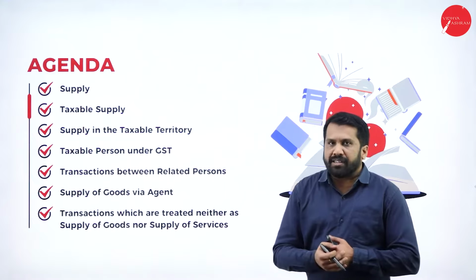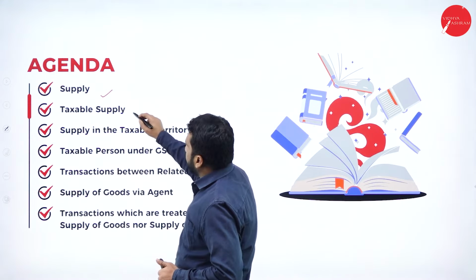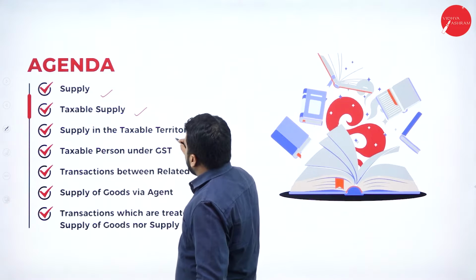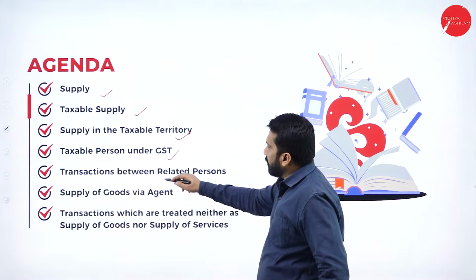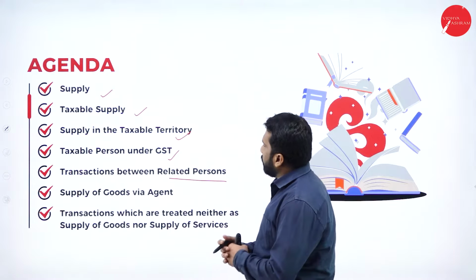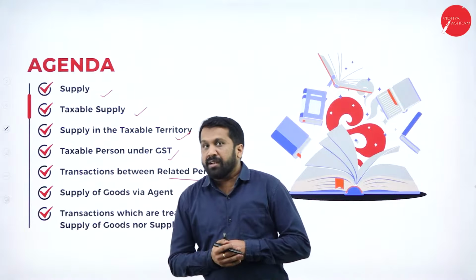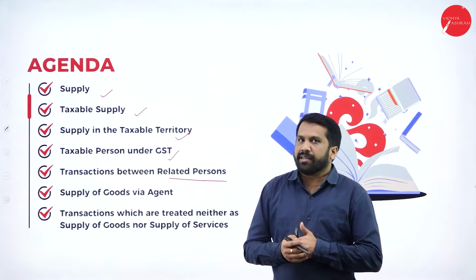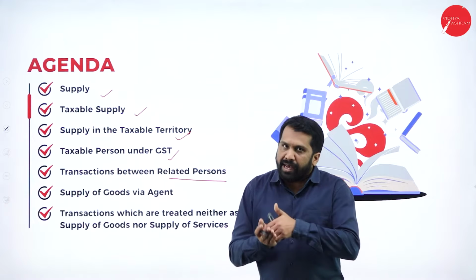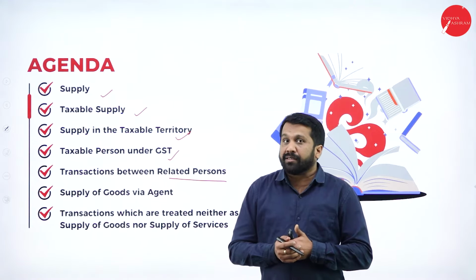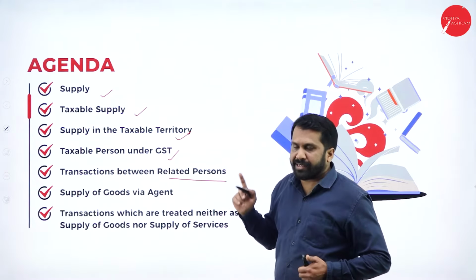So, the agenda for today's session: first, we will go with supply, taxable supply, supply in the taxable territory, taxable person under GST, and transactions between related persons. Already we have learned who are called related persons. As I told you in the previous session, if you are selling a product to your manager, director, employer, employee or partners of your company, those are called related person transactions.